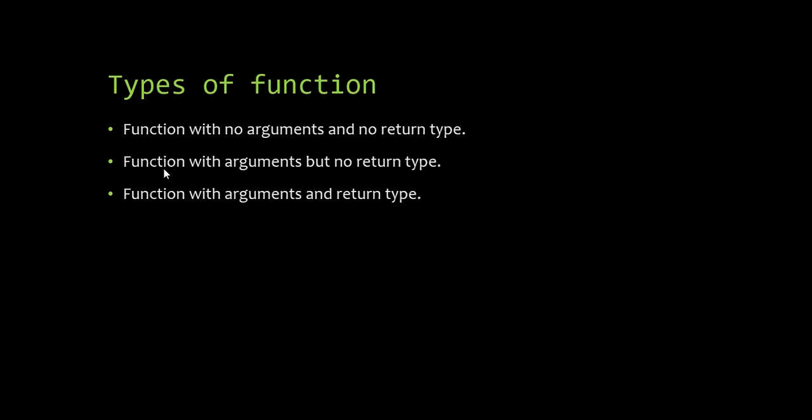But if the function will take arguments or parameters while calling but not returning any value, then it comes under the category of the function with arguments but no return type. Then comes the function with arguments and return type. This kind of function will not only take the arguments while calling but also return some value that will be used later on in our program.